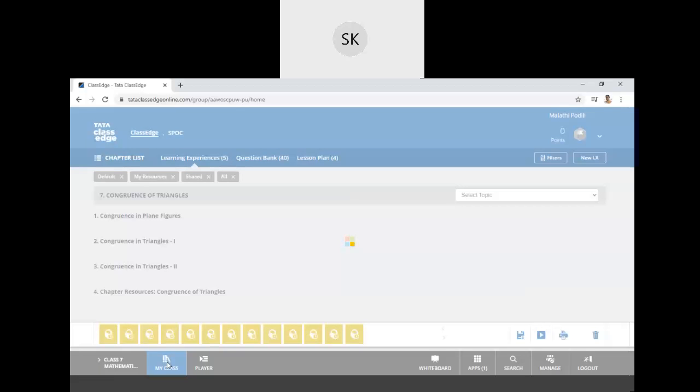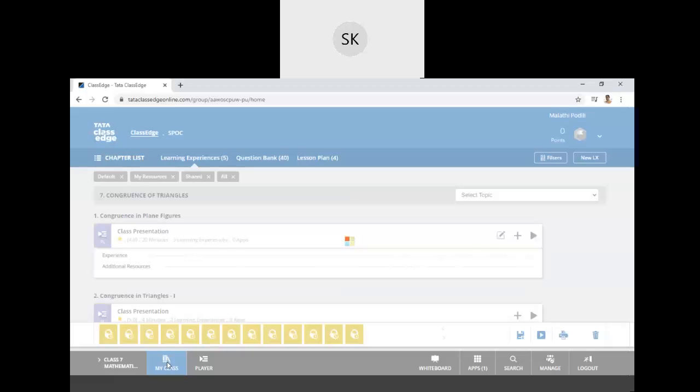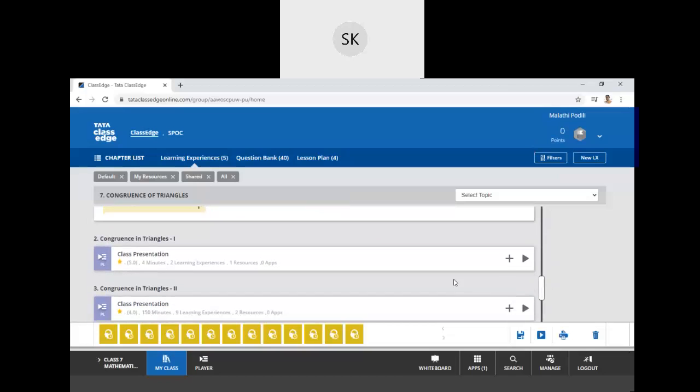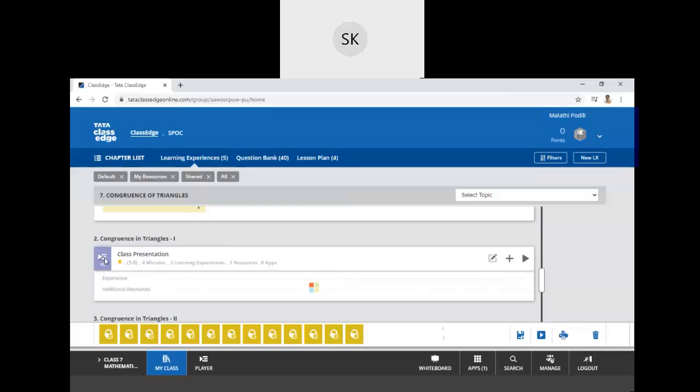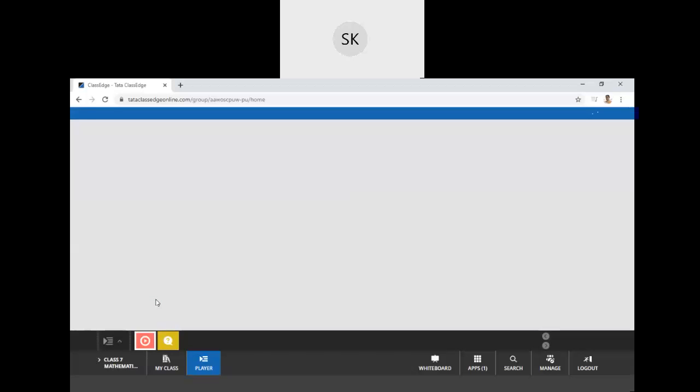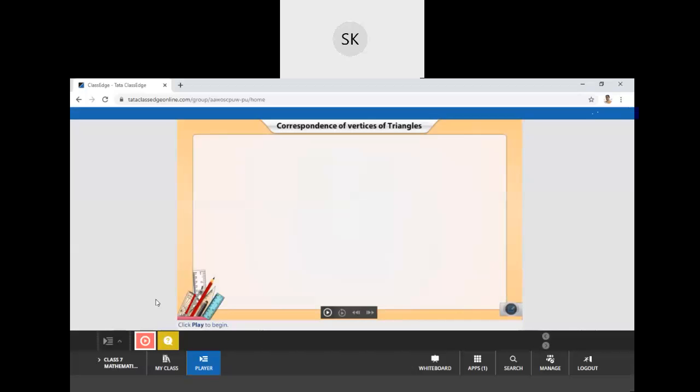Okay, now we'll see the next part, correspondence. Now, correspondence of vertices of triangles.